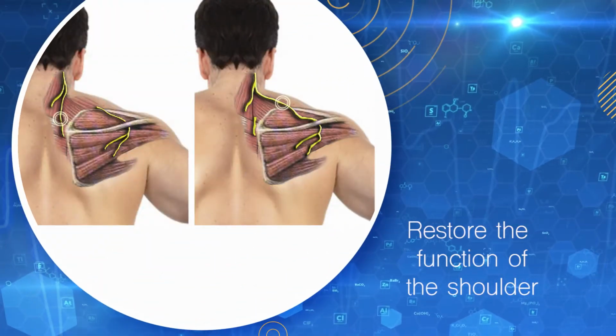The next important thing is to restore the function of the shoulder. So the patient will initially require medications. The medications are mainly anti-inflammatory medications which reduce the pain of the shoulder and also help in doing physiotherapy, because in physiotherapy the aim is to establish the movement. Sometimes the patient might have severe pain when they are trying to do physiotherapy. So an anti-inflammatory medication is very important to reduce the pain and help the patient do physiotherapy.